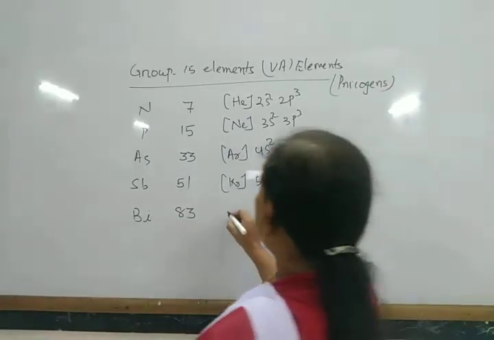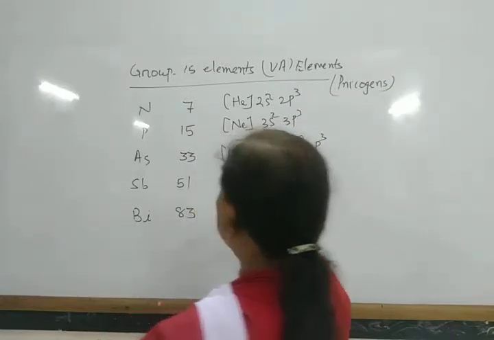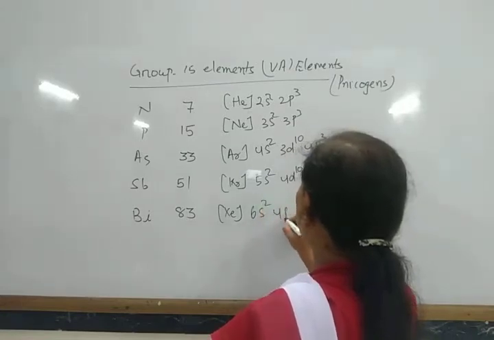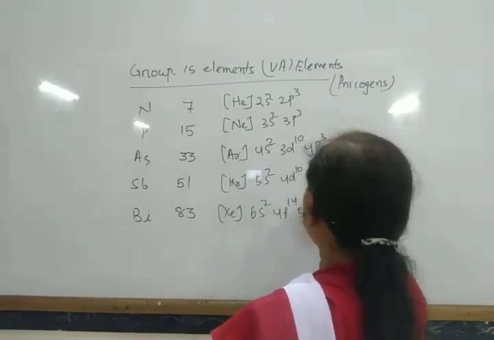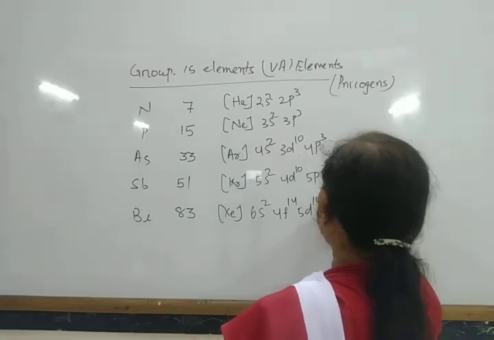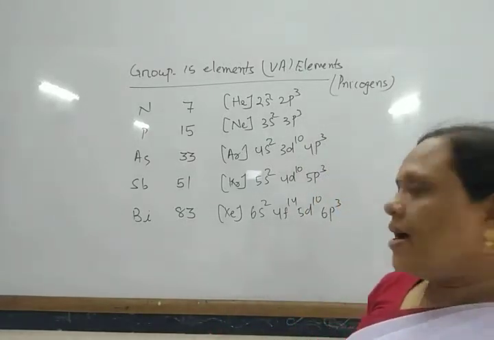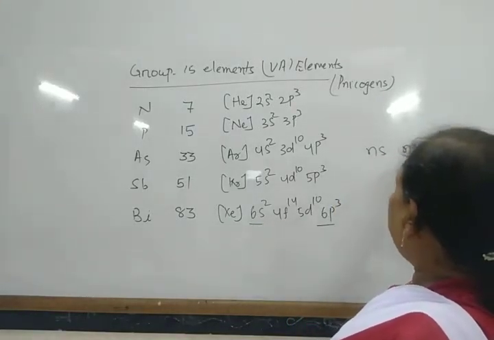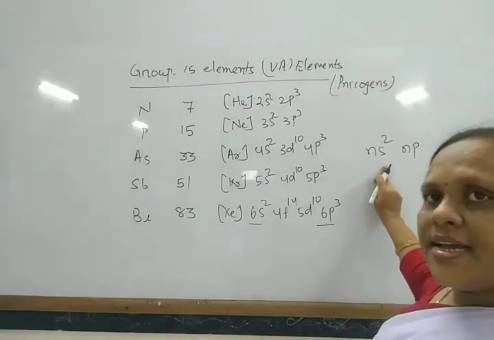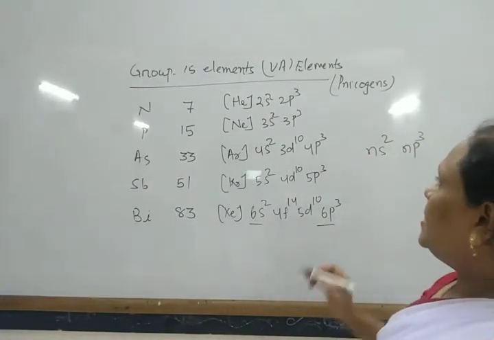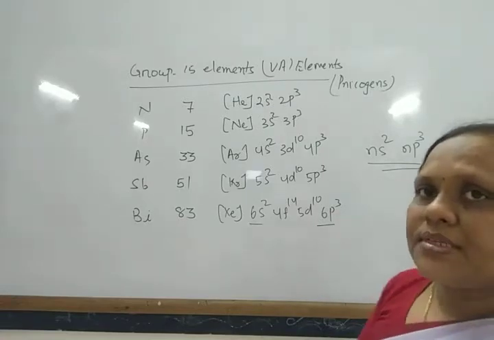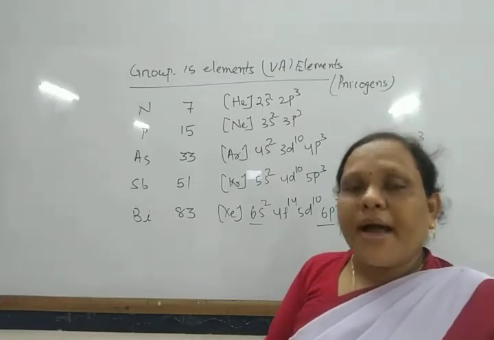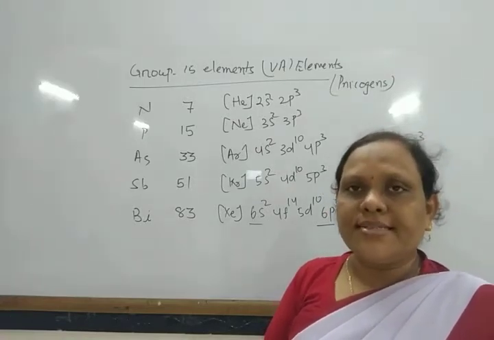Similarly, bismuth, after xenon 54, 6s2 4f14 5d10 6p3. So the outermost shell contains ns and np, 2 electrons in s and 3 electrons in p. In this way they have the general electronic configuration ns2 np3, with 5 electrons in the valence shell.